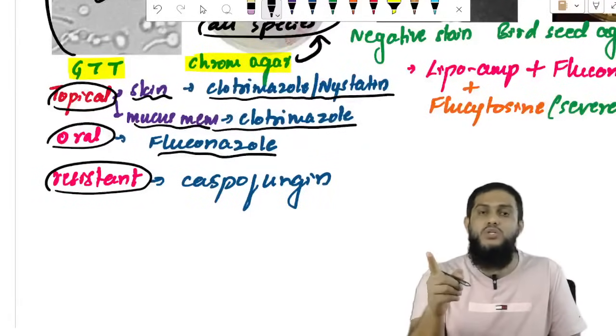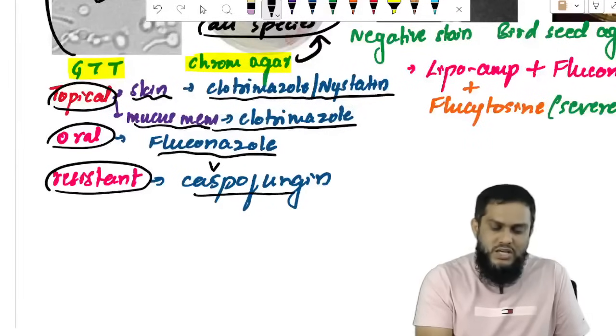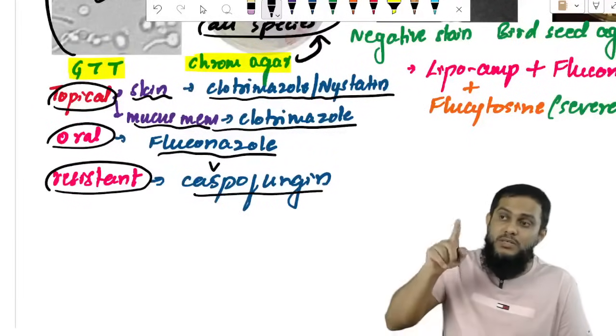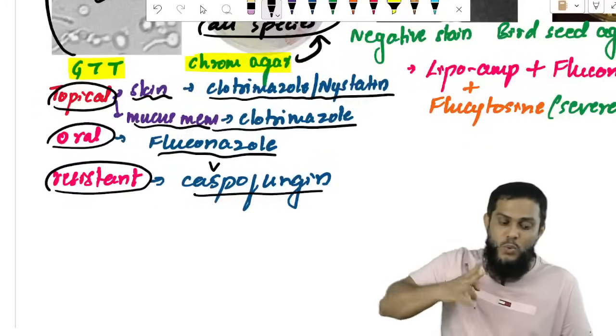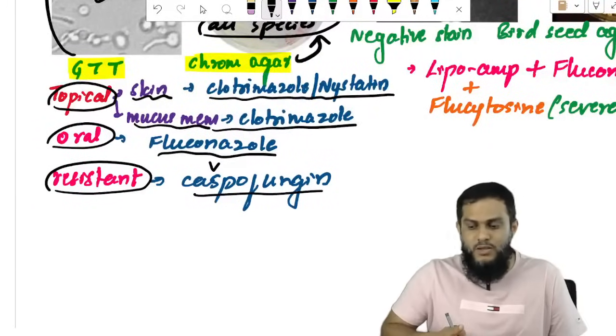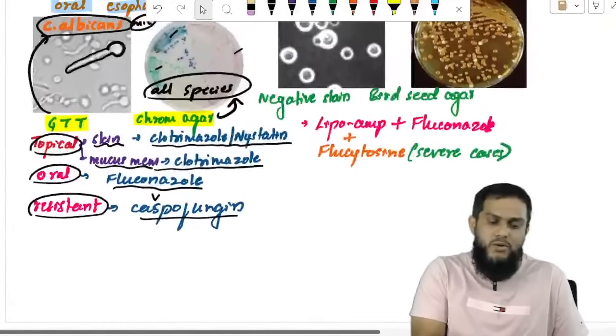Orally we have to take fluconazole. If it is resistant, then you have to take caspofungin. This is the treatment of Candida. Topical for skin and mucous membrane, then oral, then resistant Candida. What is the treatment? Very important.